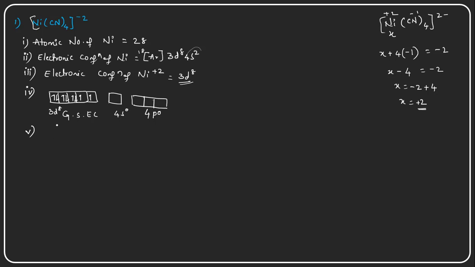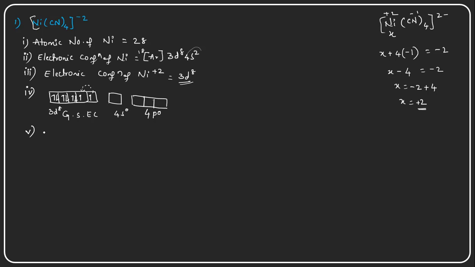So they require 4 empty orbitals. In excitation, this electron will be moved into this inner orbital, because they are in the degenerate form, and one of the electrons is unpaired, so it is moving into this inner orbital here.